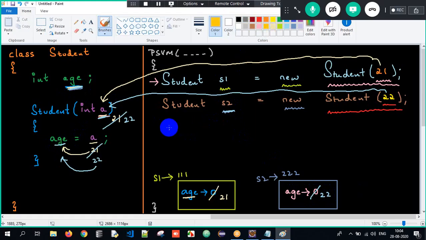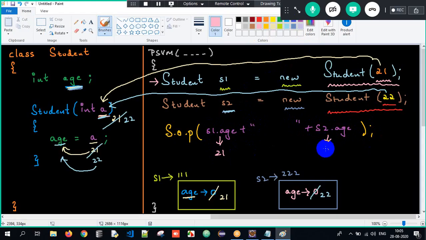Therefore, now when I try to print system.out.println, if I want to print the content s1.age, space, and s2.age, what will be the output? Sir, s1.age is 21 and s2.age is 22. Why? s1.age is 21, s2.age is 22. So this is what we are supposed to understand when it comes to the constructors topic.